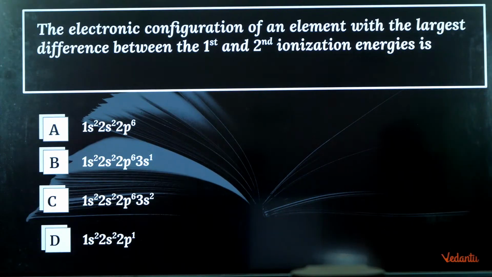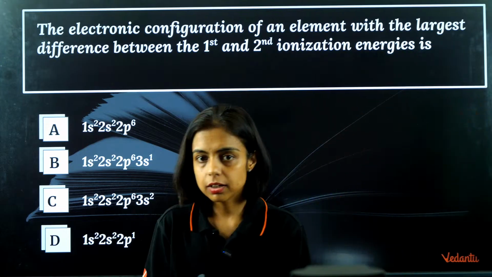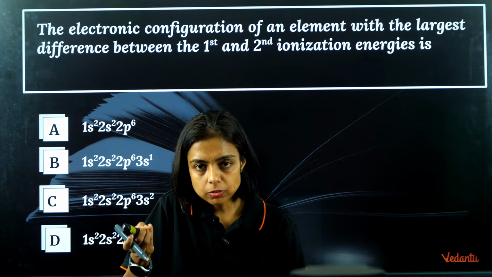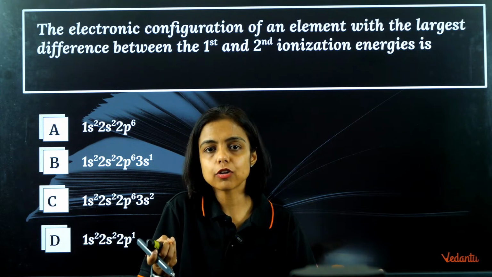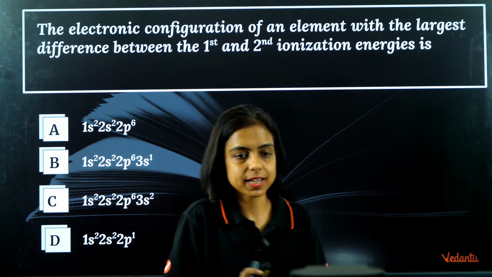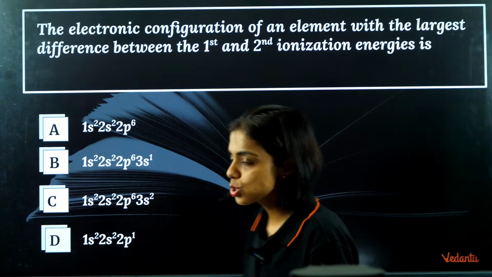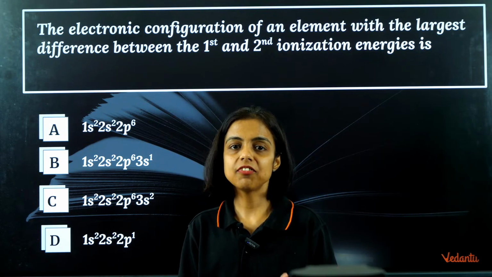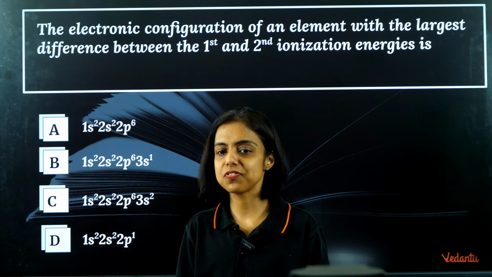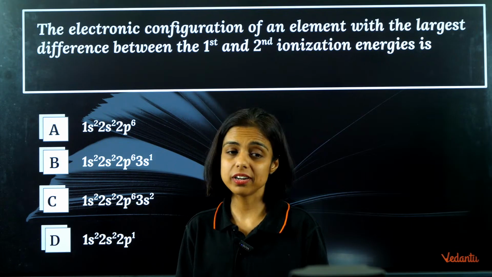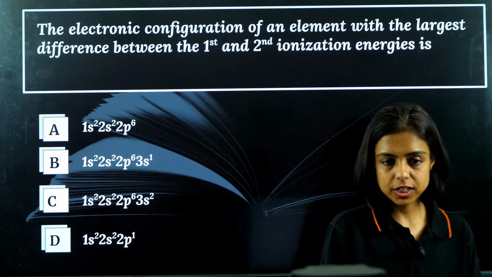Okay. So, the electronic configuration with the largest difference between first and second ionization energy, meaning the energy required to remove the first electron and the energy required to remove the second electron from the same atom. The difference is maximum. So please check which one becomes stable after losing one electron. If it becomes stable after losing one electron, that means it is very difficult to remove the second electron. More energy is to be given. Right? Just check the configuration.